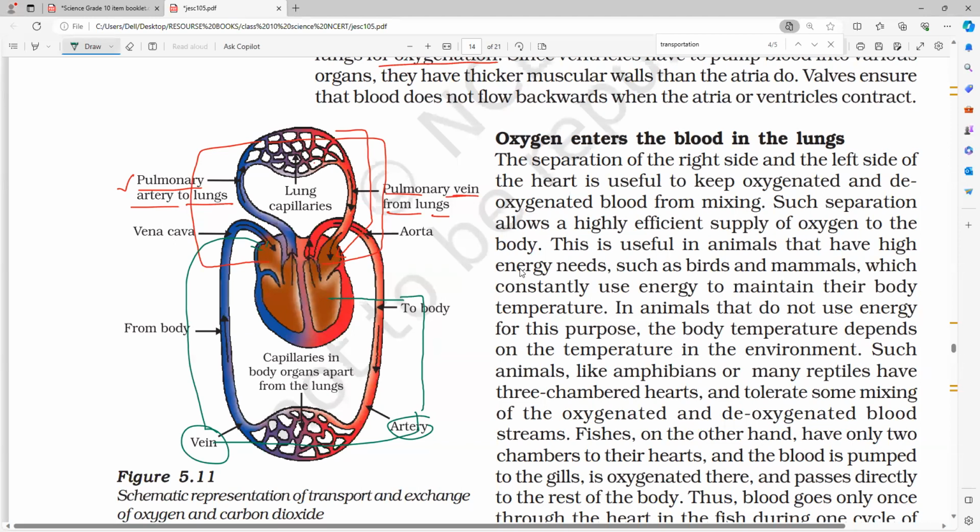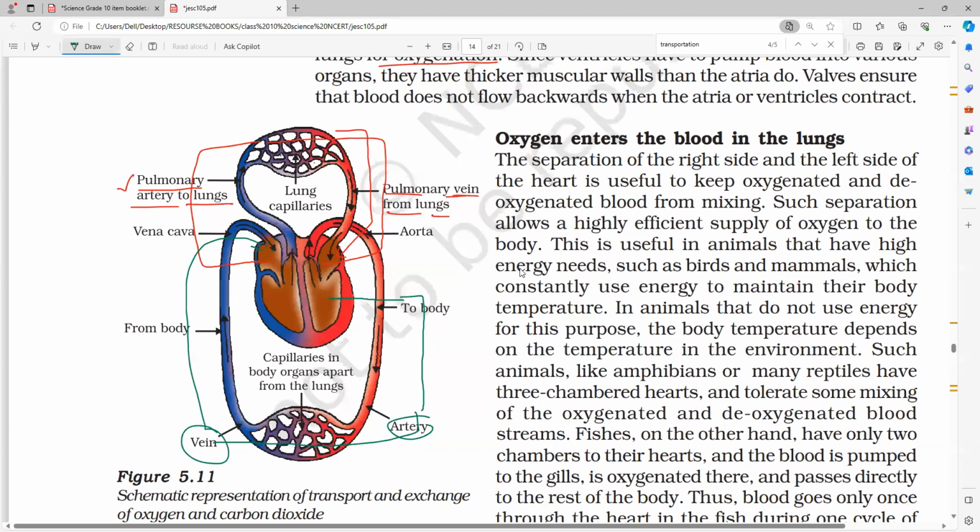So that is why you can see, in the first circulation, oxygenated blood from the lungs comes to the left atrium, then to the left ventricle, and then passes to the whole body. During the second circulation, deoxygenated blood comes to the right atrium, then the right ventricle, and passes to the lungs.